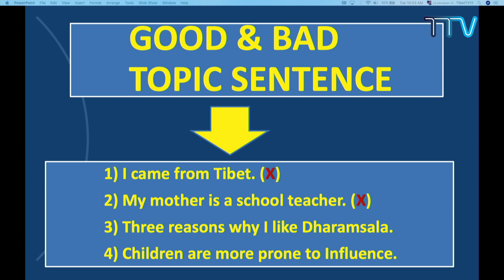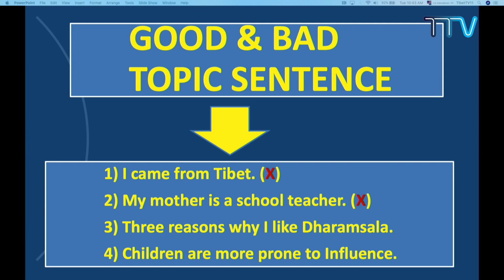When I say topic sentence, not all sentences can become a topic sentence. You should go into detail about what makes a good topic sentence and what makes a bad topic sentence. For example, I just want you to look at this slide and try to see which is not a good topic sentence and which is a good one, and you will get some idea of how a good topic sentence should look.